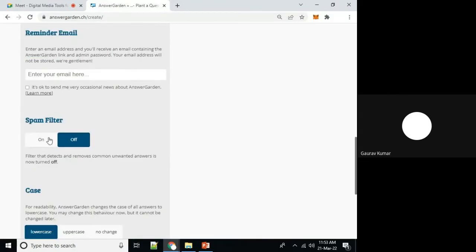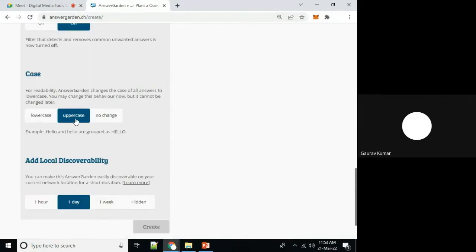Spam filtering, on or off. On means that participants should not be able to submit informal or casual replies, so that unwanted answers are pushed back.